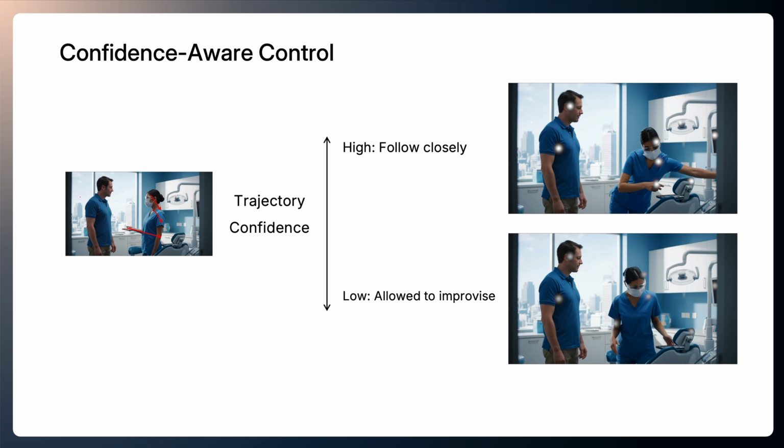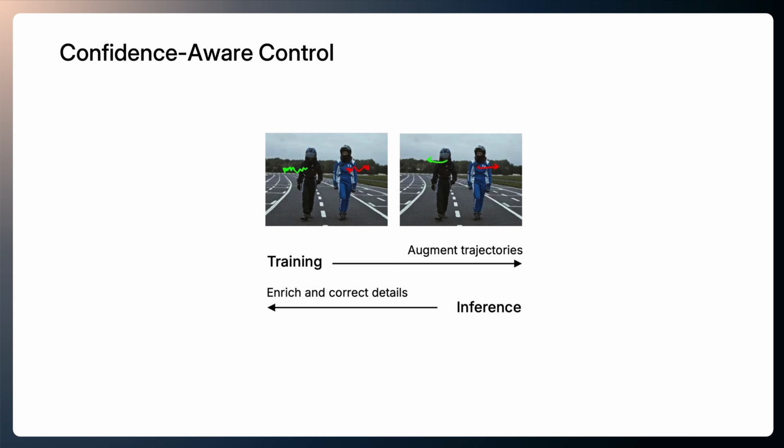With low confidence, the generator is allowed to improvise, correct errors, and enrich missing details when trajectories are imperfect. Technically, we scale the Gaussian maps to modulate control strength based on the confidence level. During training, we randomly augment and corrupt some trajectories, for example, by smoothing them to simulate imperfect user input.